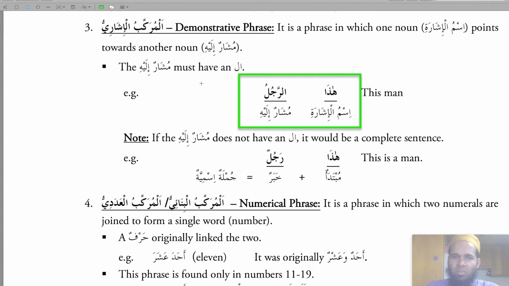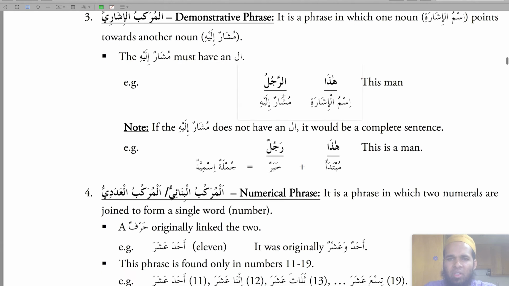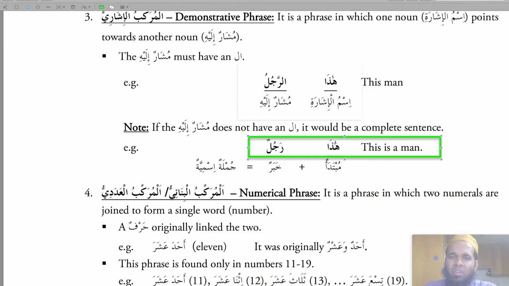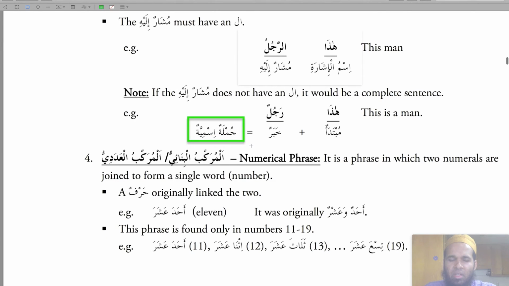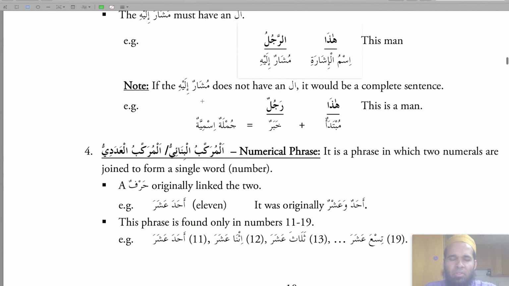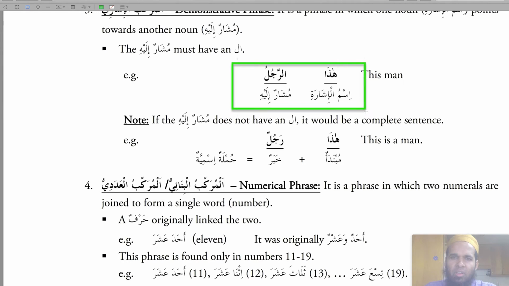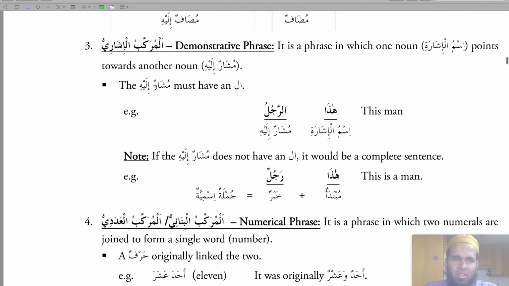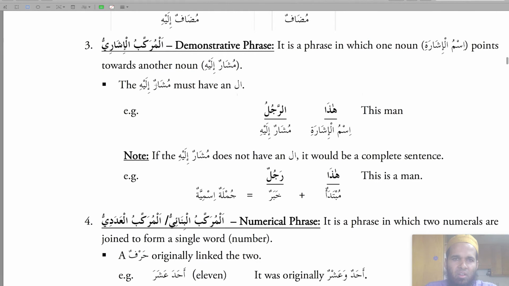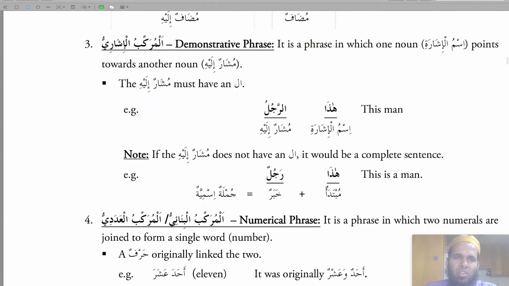If you were to say in the next example hada rajulun, it would still be correct, but then it becomes a complete sentence. It's also ismul ishara, but it becomes mubtada and khabar, jumlatul ismiya. So it's a complete sentence, and we're not going after a complete sentence. We're learning the incomplete sentence or the phrases. So that's murakkab naqis. I'm sorry, that's murakkab ishari.